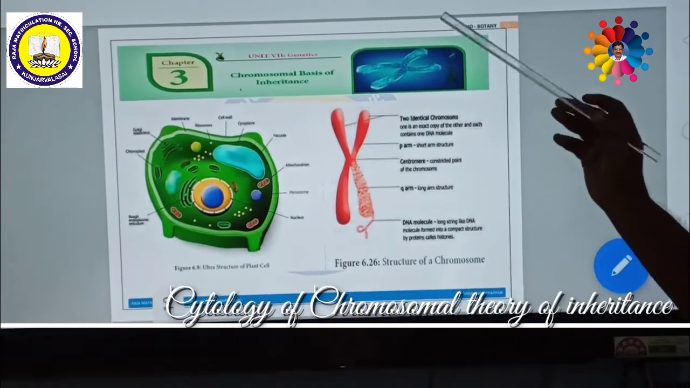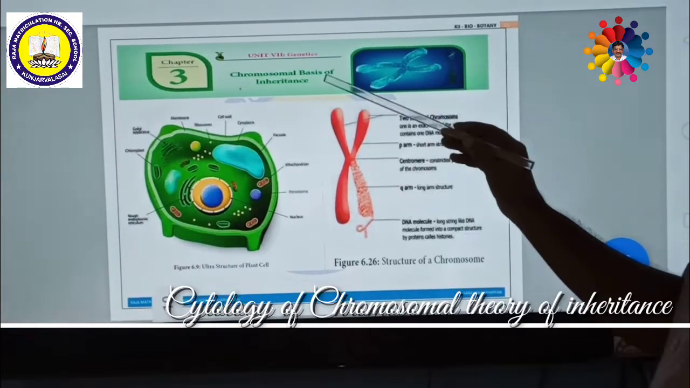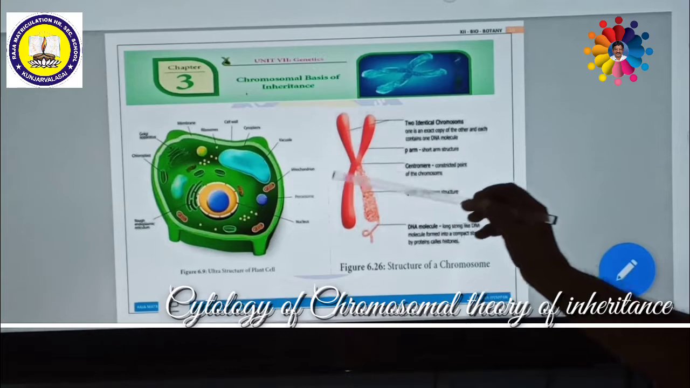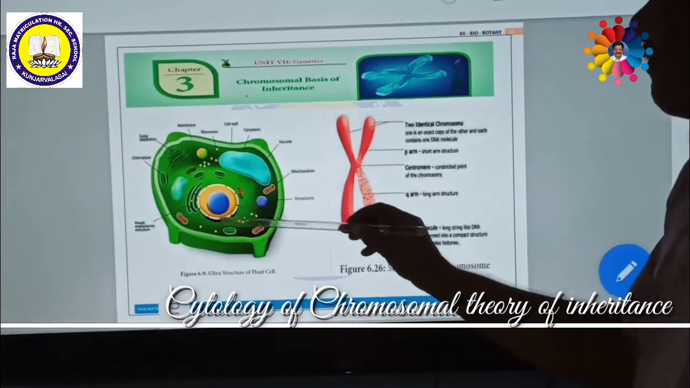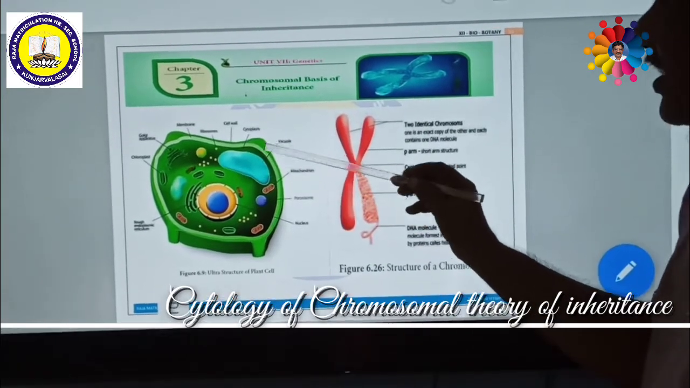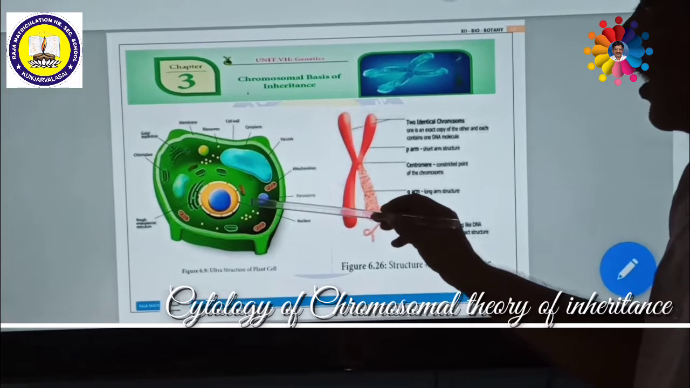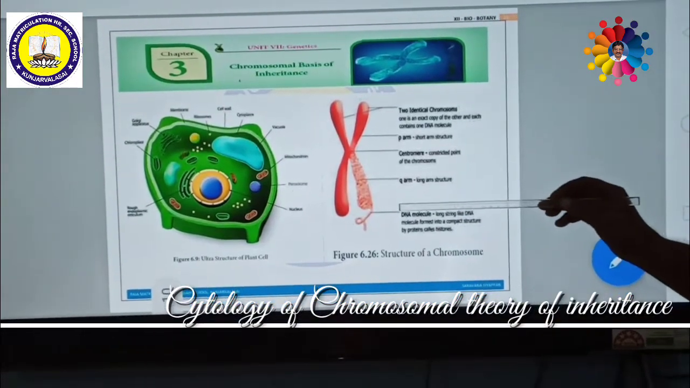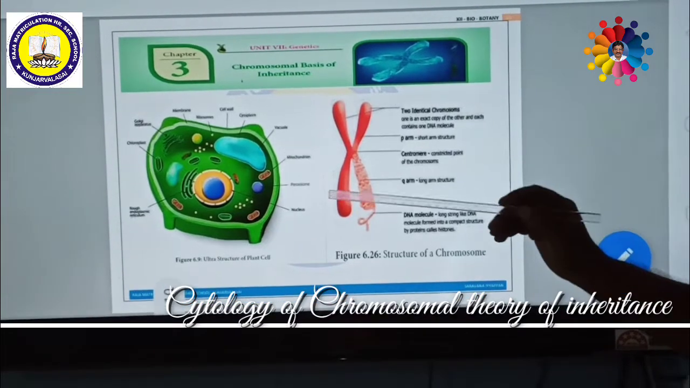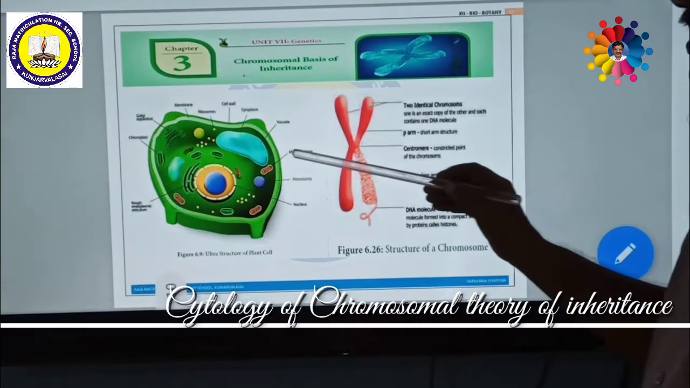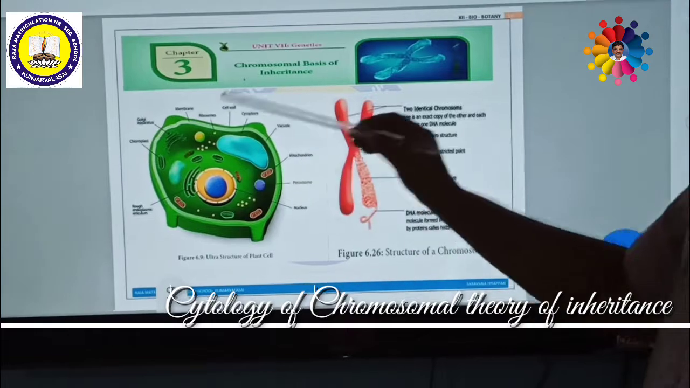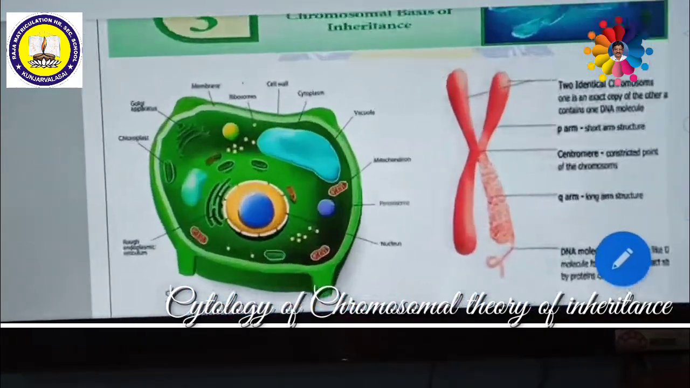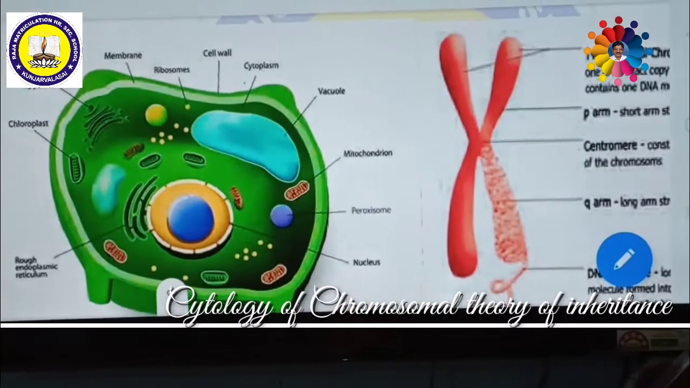In order to understand the chromosomal basis of inheritance, we should understand the structure of the cell and the structure of the nucleus: where the nucleus is present, and what the nucleus contains, such as chromosomes, DNA, genes and everything. So let us go through the 11th syllabus of the cell. As you know, this is a cell. This is a plant cell.